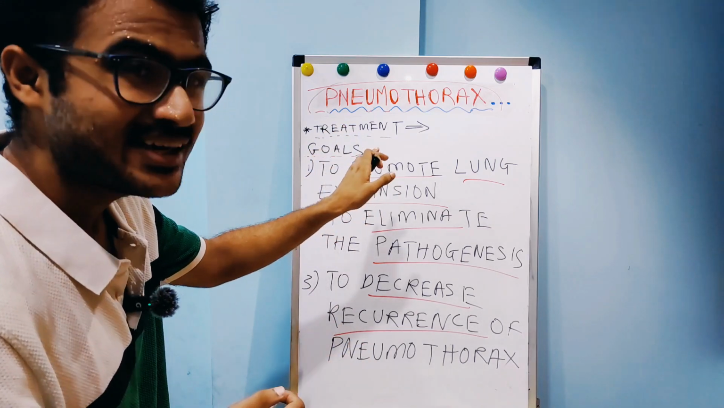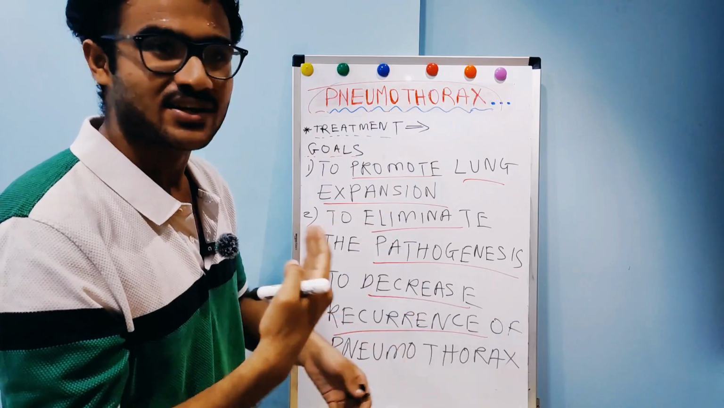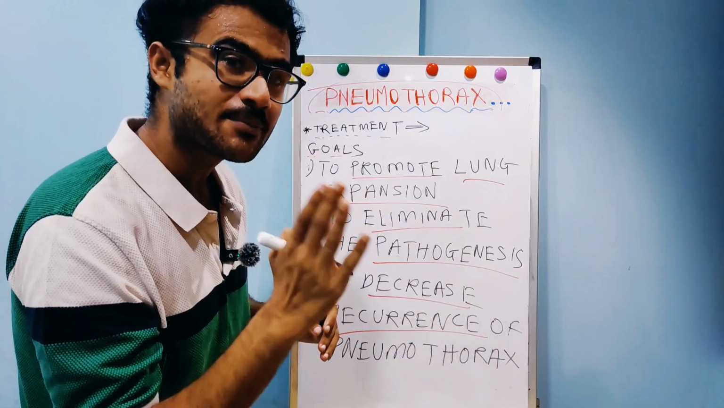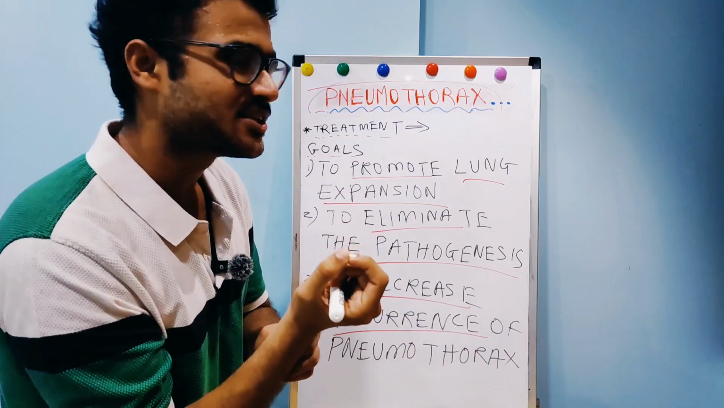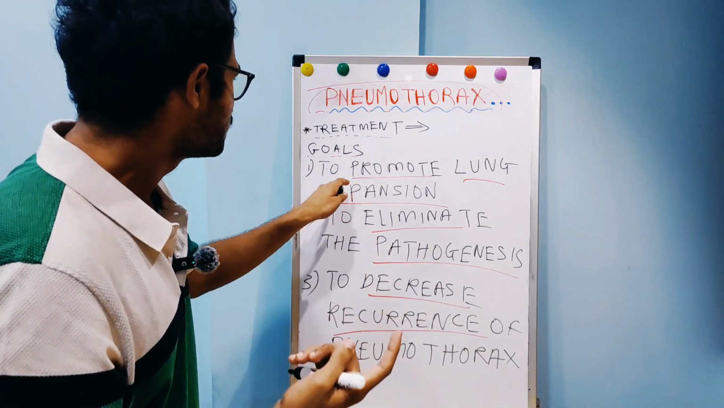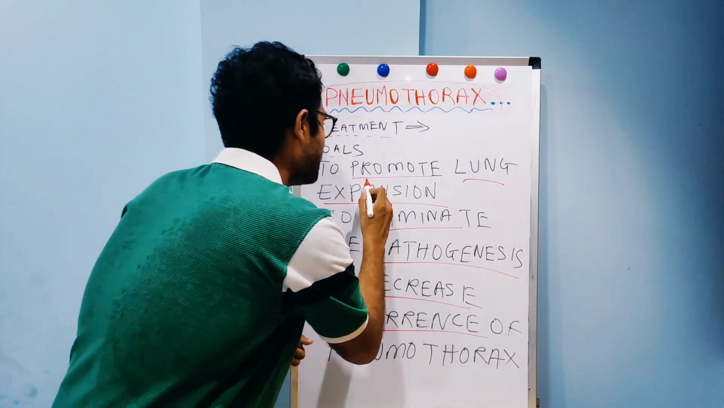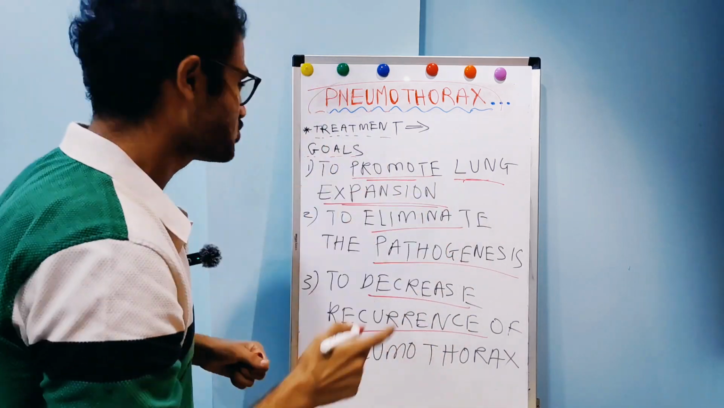First is to promote the expansion of the lung. Basically, what is pneumothorax? Air or gas enters the pleural cavity and it leads to collapse of the lung. There is lung deflation, so we need to re-expand the lung. So the first goal is to promote lung expansion.